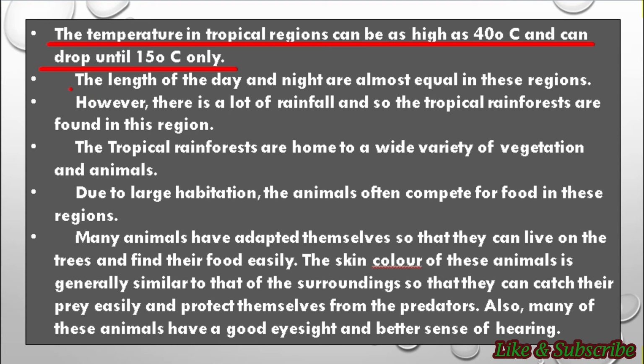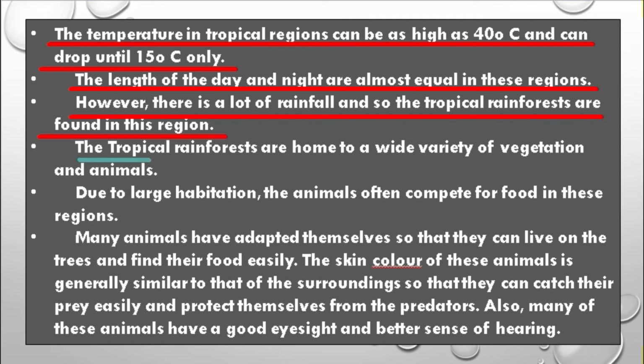The next important feature of these tropical regions is that the length of the day and night are almost equal. However, these tropical regions receive a lot of rainfall, and so all the tropical rainforests are found in these tropical regions on earth.